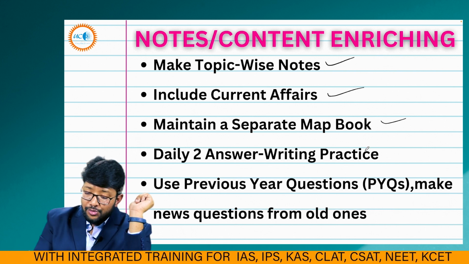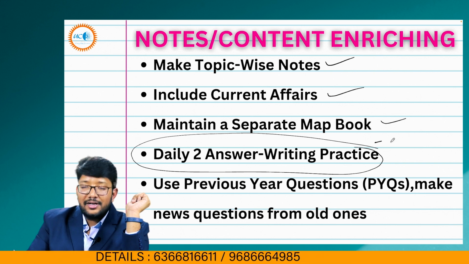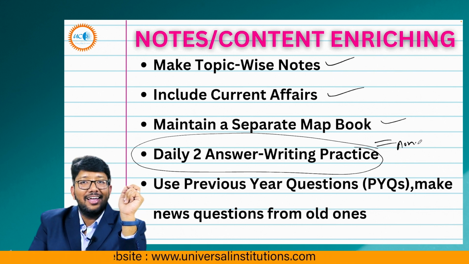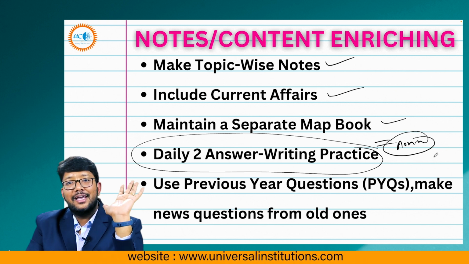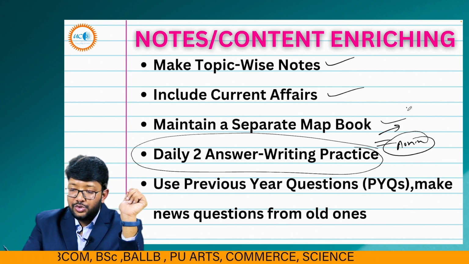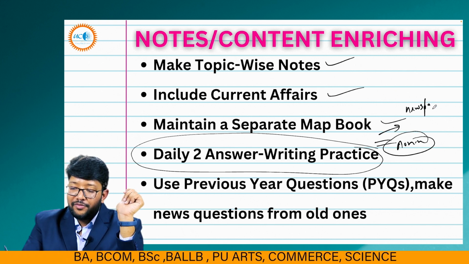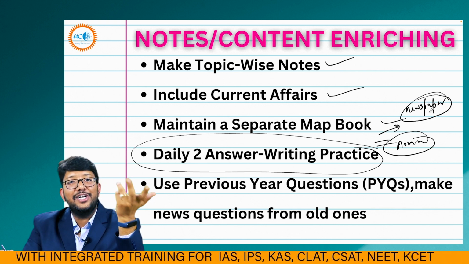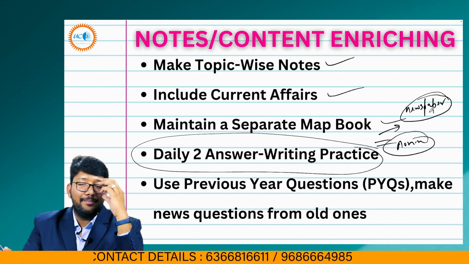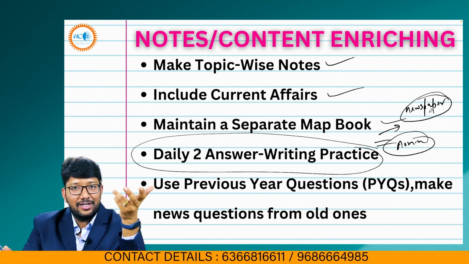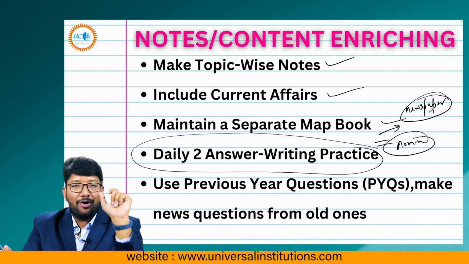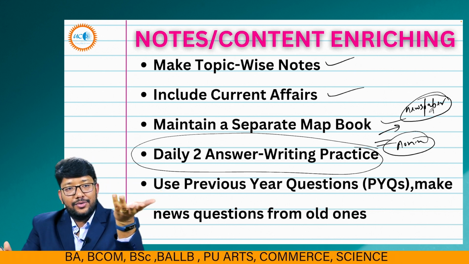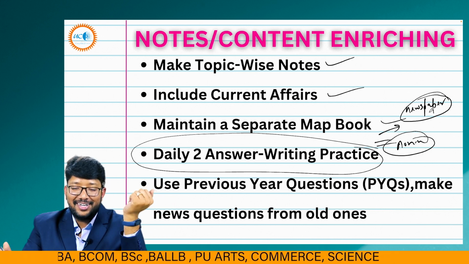Then you have to write 2 answers daily in your notebook. Remember, this is non-negotiable. What you write, you can choose that particular topic from the newspaper. At our UGI Bangalore, we do that. We daily provide questions to the students, and they write in the morning. They take the help of the newspaper to choose their own editorial, and they make the questions out of it.